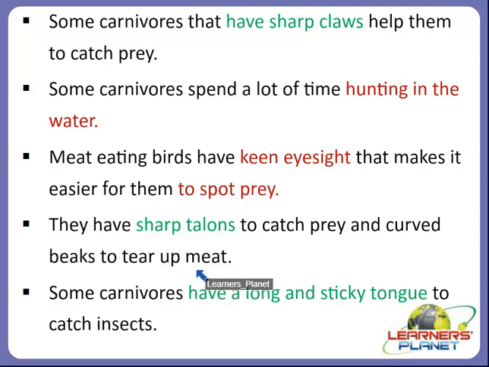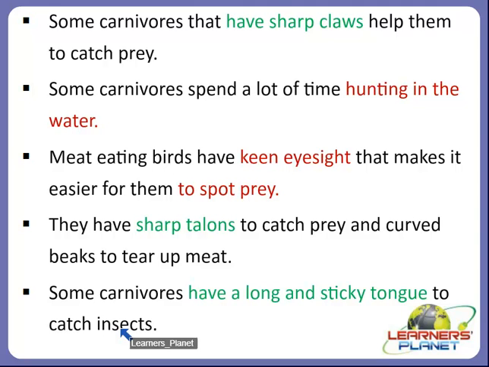And carnivores such as chameleon and frog have a long sticky tongue that they use to catch insects, right? Even carnivorous fish are there, such as shark, that have several small sharp teeth that help them to bite off chunks of the meat of other animals, right? And some belong to the special class of carnivores called scavengers, like we saw, vulture, crow and jackal, right?